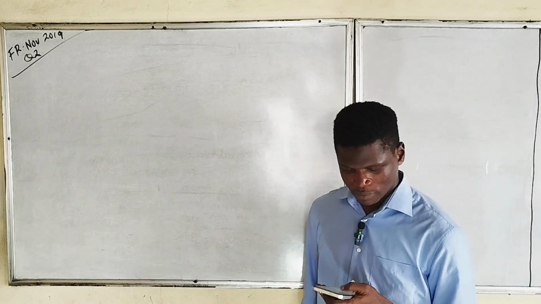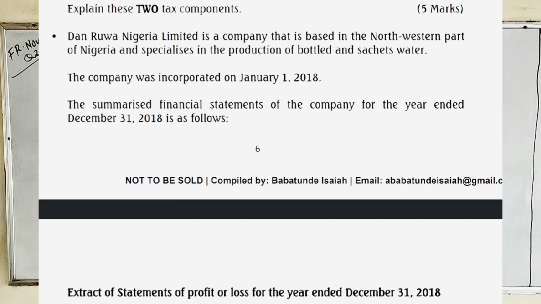Then the B part, or the second part, says Danrua Nigeria Limited is a company that is based in the northwestern part of Nigeria and specializes in the production of bottled and sachet water. The company was incorporated on January 1st, 2018. The summarized financial statements of the company for the year ended December 31st, 2018 are as follows.